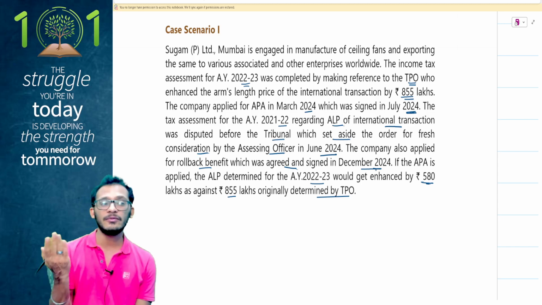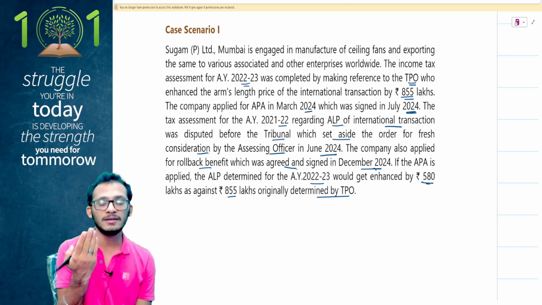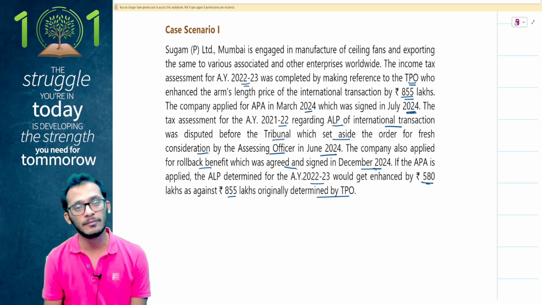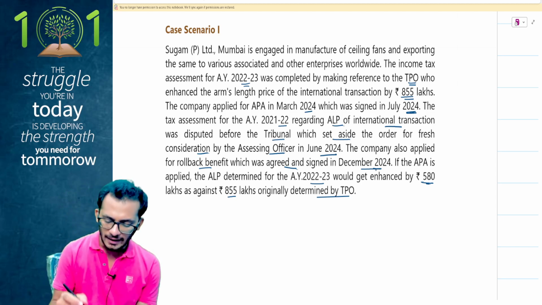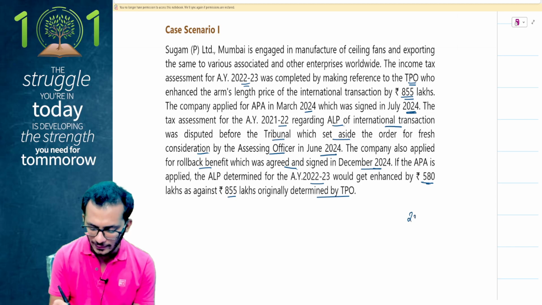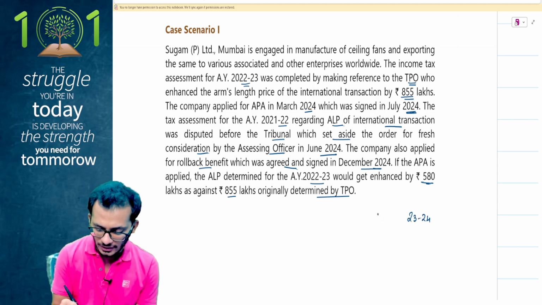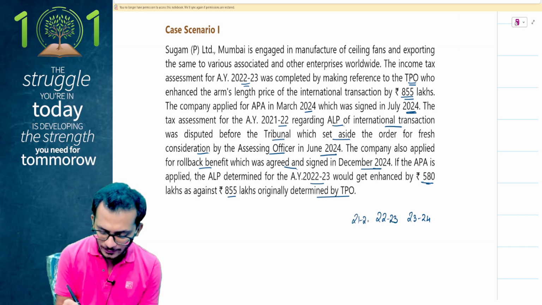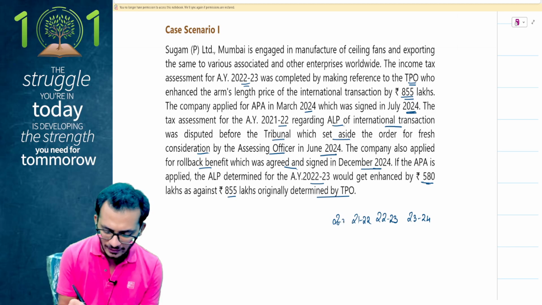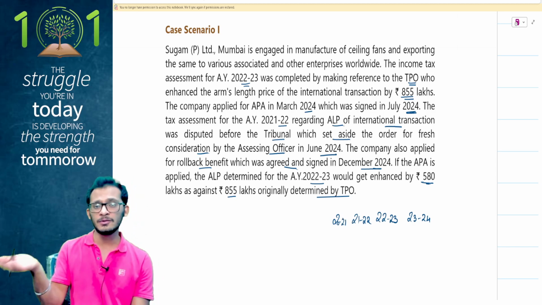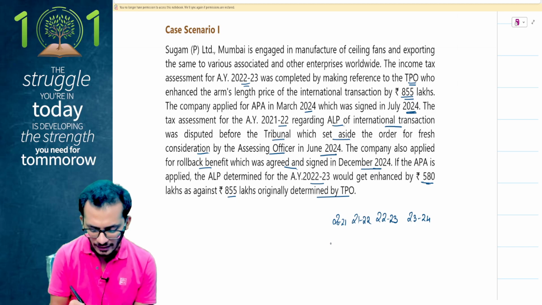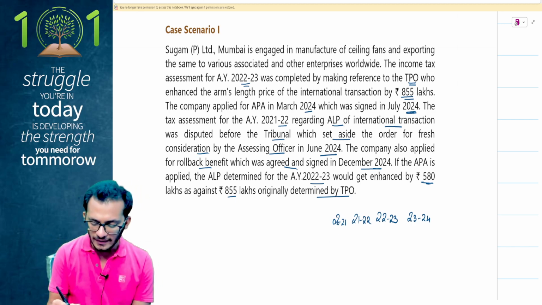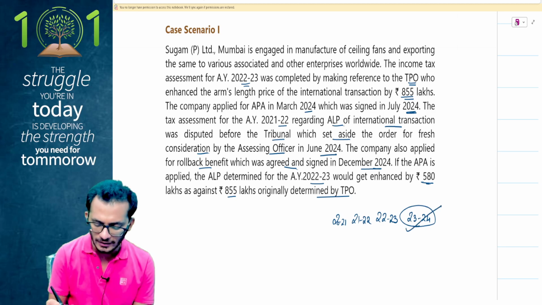So which means 24-25 will not be considered. Prior to this, 24-25 can be taken up for APA rollbacks, which means I can take financial year 23-24, financial year 22-23, financial year 21-22, and financial year 2021. Now this is me talking in previous year terms, so the assessment year will automatically be extra. Yes. Now here comes the question: have they given you any restriction for 23-24? No. So therefore eligible. 22-23, no, therefore eligible.